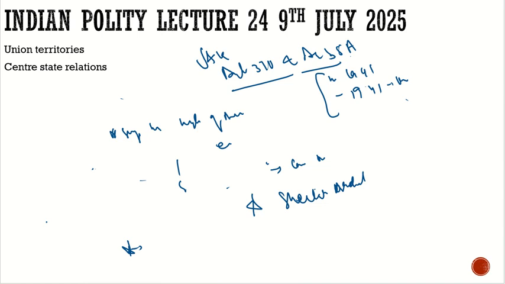When these Kabalis captured the land of India, PM Nehru went to the UN and approached the UN that India wants its land back from Pakistan. But at that time, the situation had already changed. The UN was very much under the control of the US, and we know that the partnership between the US and Pakistan had already started. So the war went on between India and Pakistan, and eventually the ceasefire was proclaimed, and the line of control came into existence.